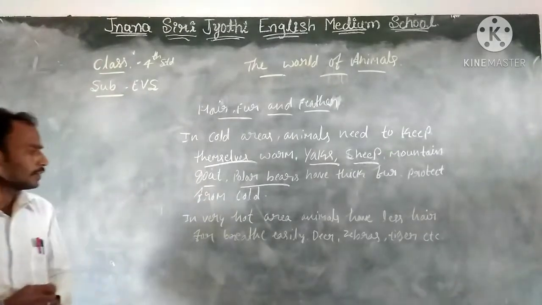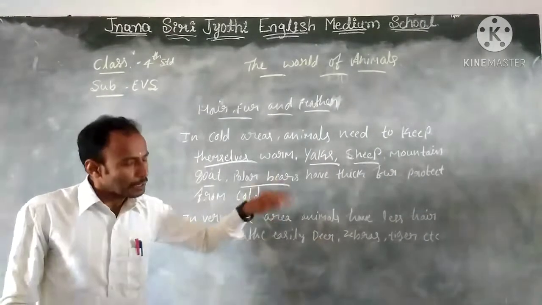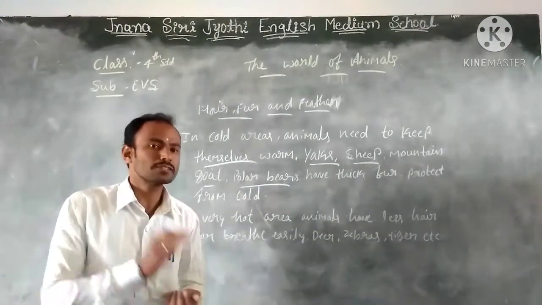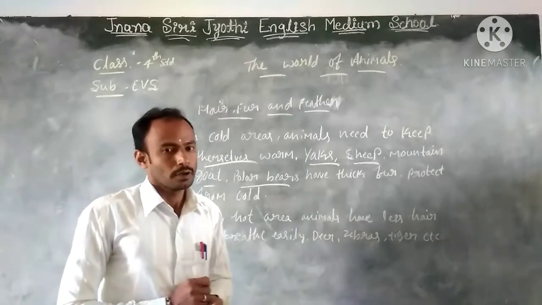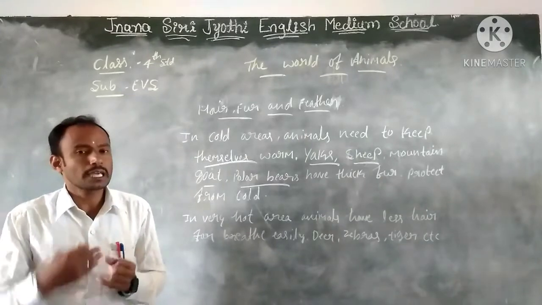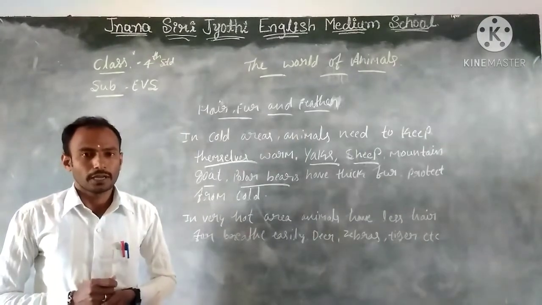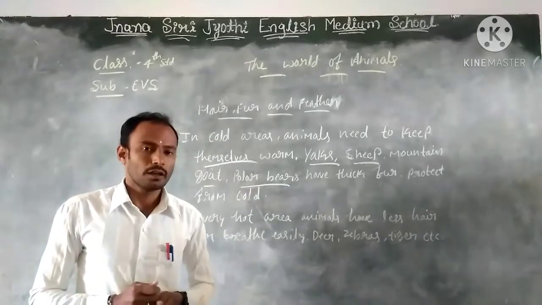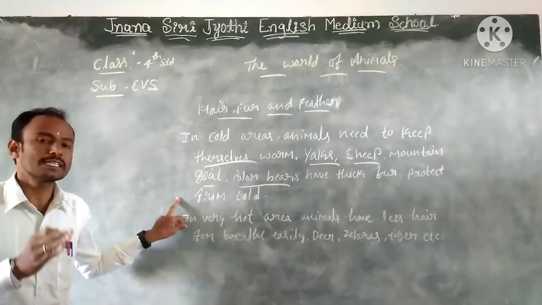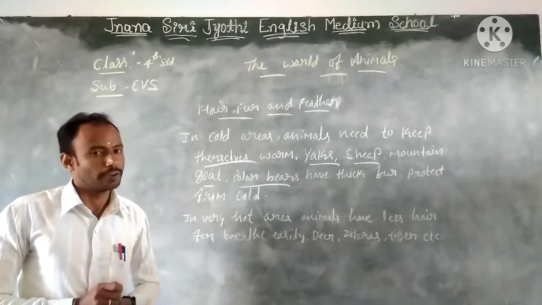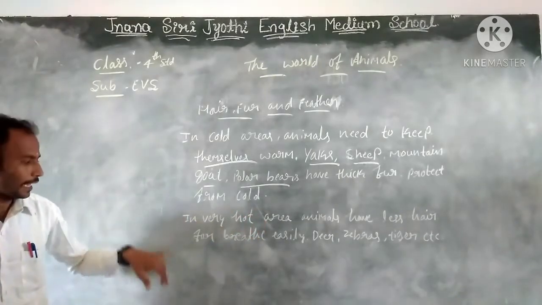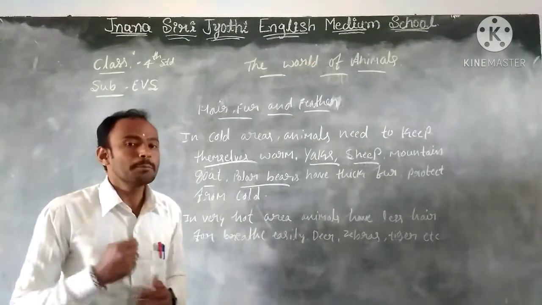In very hot areas, some animals have less hair because that area is very hot. For example, in the state of Rajasthan we can see the camel. All of you observe the camel. The camel has less hair because that area is very hot. That's why the camel has less hair.